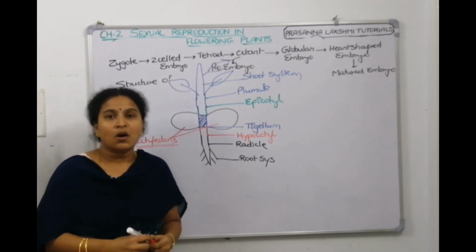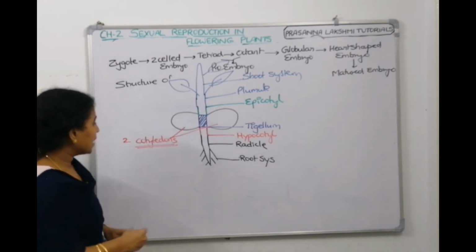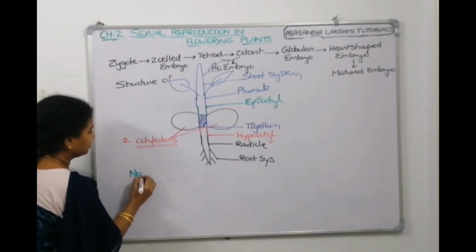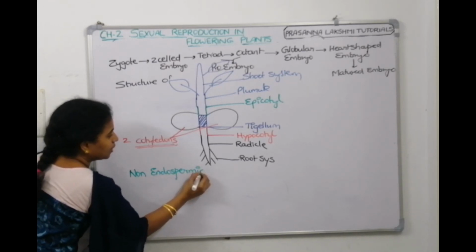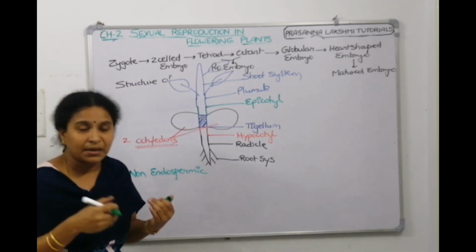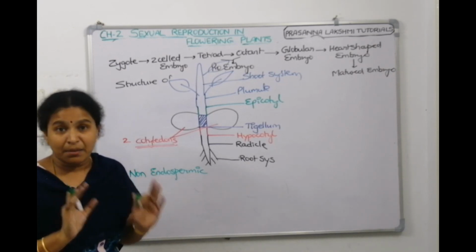A dicot seed has 2 cotyledons, and dicot seeds are generally non-endospermic. The endosperm is completely consumed by the developing embryo.